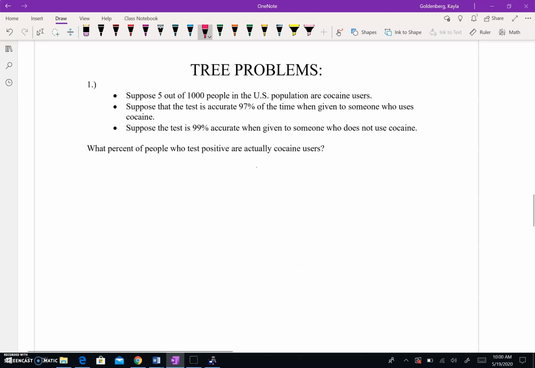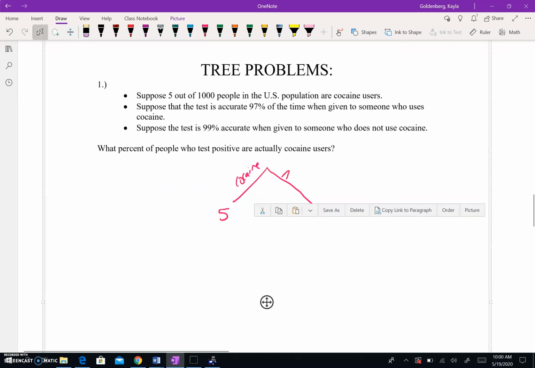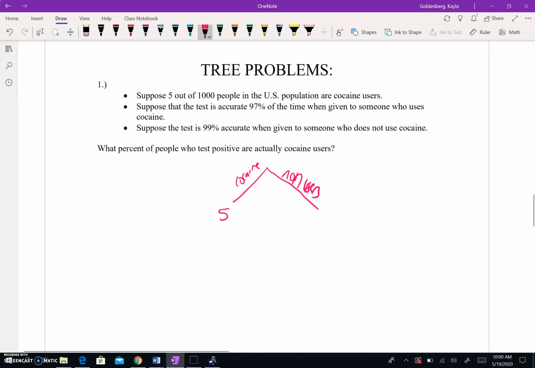So let's kind of make a tree diagram. We have cocaine users, there are 5, and then, sorry about that, non-users. Out of the 1,000, there's going to be 995 people left who are not users. And then once we've kind of got that first divide, suppose that there's a test. It's just like a drug test. Suppose that the test is 97% of the time accurate when given to someone who uses cocaine.